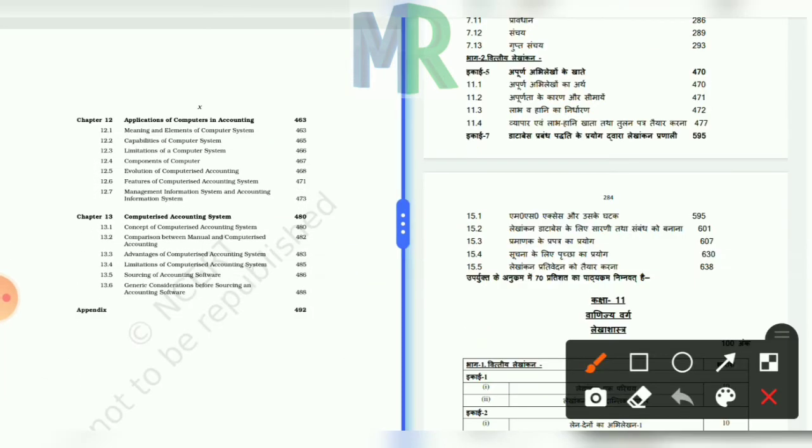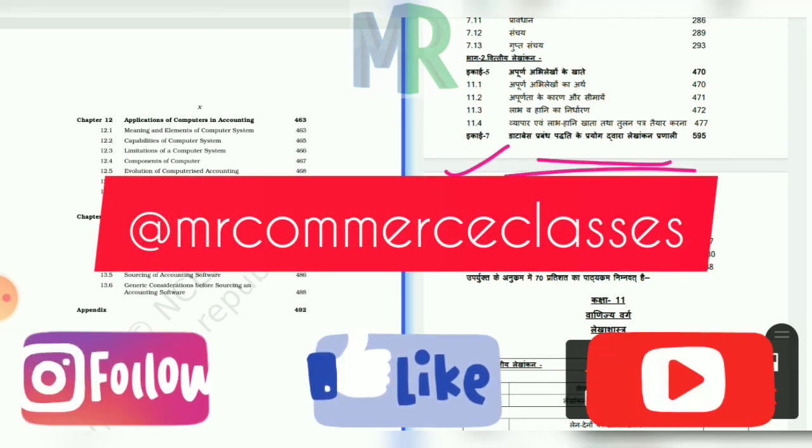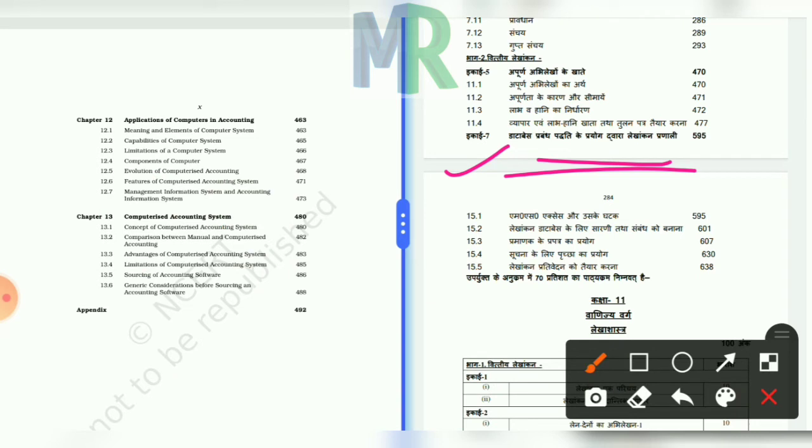And after that, as we can see on the right side of the page, there is a chapter which is reduced from the syllabus for the current year. The chapter name is Database प्रबंध पद्धति के प्रयोग द्वारा लेखांकन प्रणाली. Accounting systems based on the database management system. As you can see, the database management system is not a separate chapter. It's a part of chapter number 12, that's written here as 12.7, Management Information System and Accounting Information System.